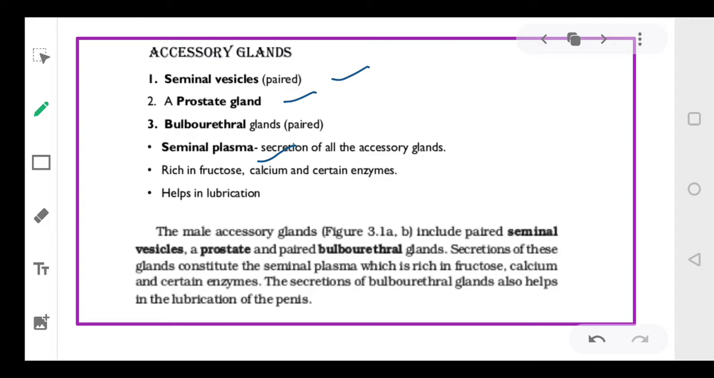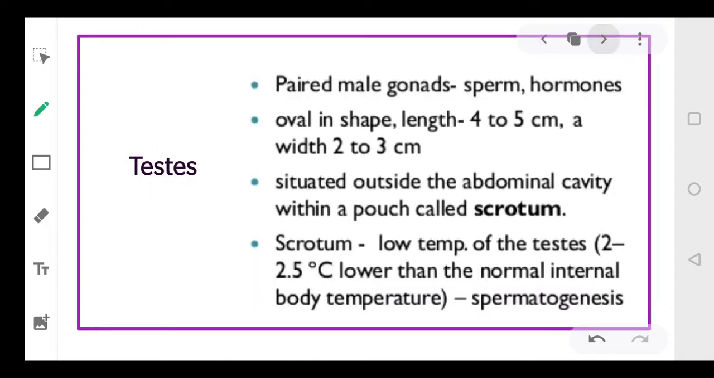The accessory glands, that is the seminal vesicle, prostate gland, and bulbourethral glands, produce secretions that are rich in fructose, calcium, and some enzymes. The secretion of the bulbourethral gland helps in the lubrication of the penis.